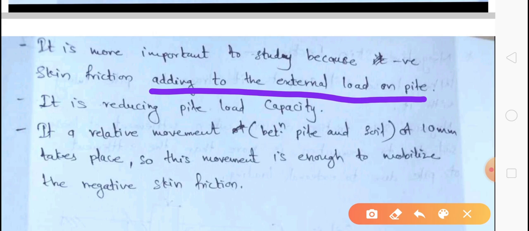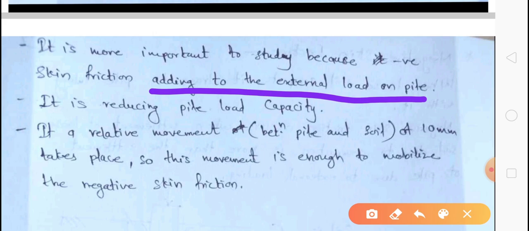Whatever we have designed the pile for, considering the structural load, the total structure load coming on the pile in future, that structural load Q we are considering only. But if there is loose sand, then whatever we designed the pile for considering the structural load will not be beneficial for us.